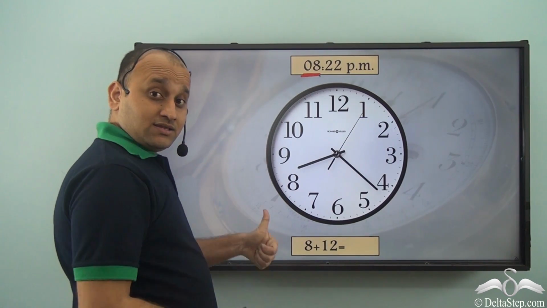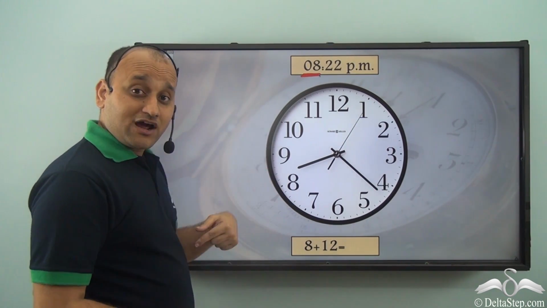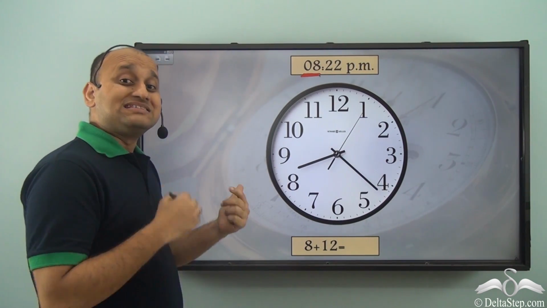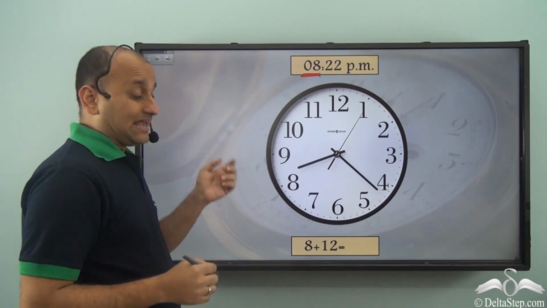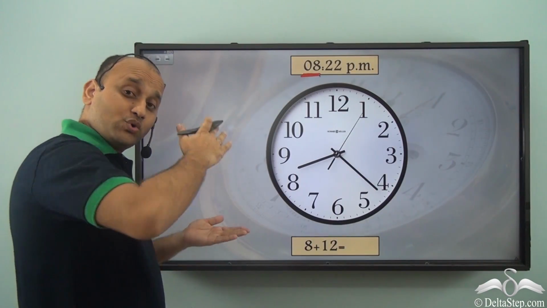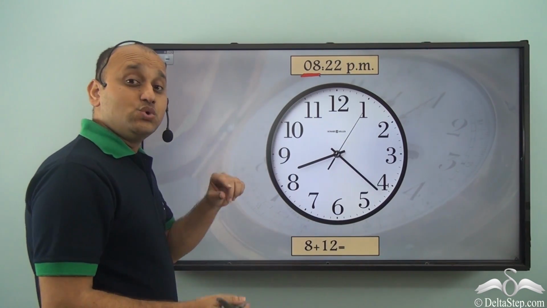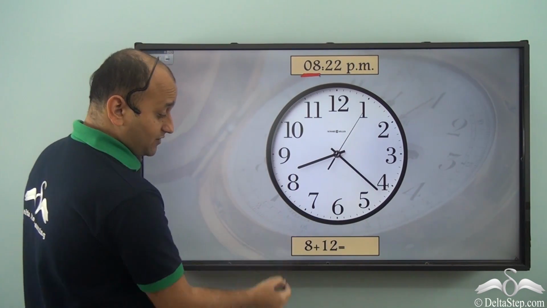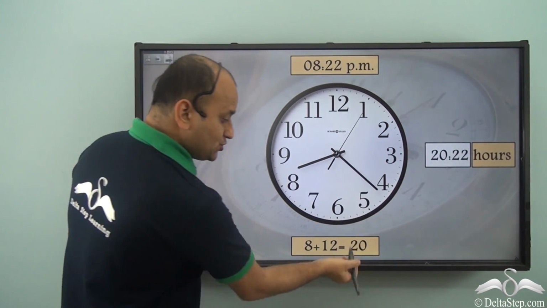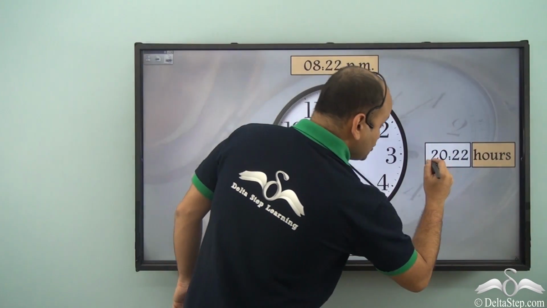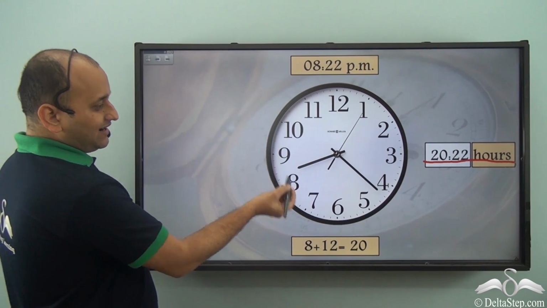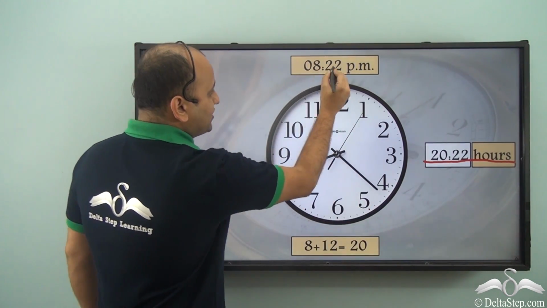When converting from 24 hours to 12-hour format, you subtracted 12 from the number. In this case, you add 12 to the number. So when you are converting from 12 hours to 24 hours, you add 12 to the hour. That is 8 plus 12, which is 20. So it is 20:22 hours.